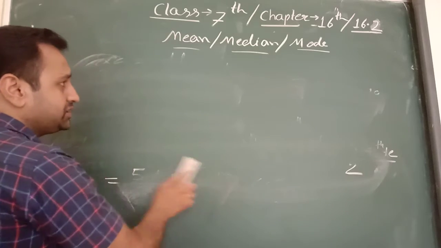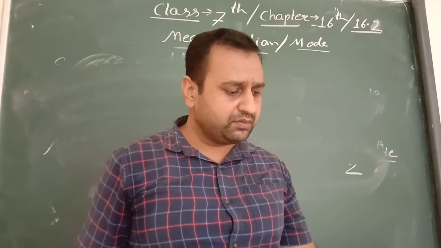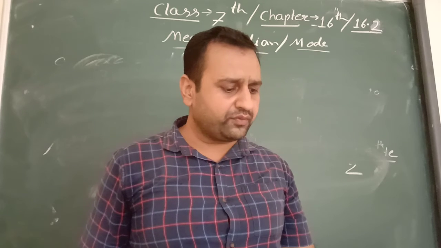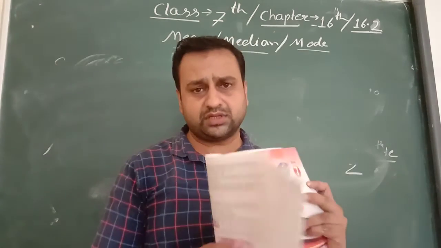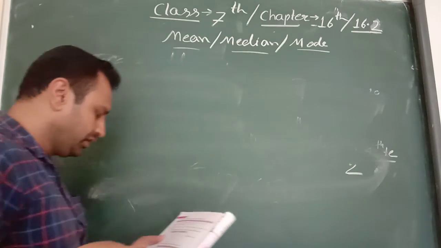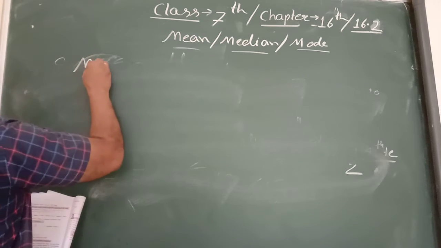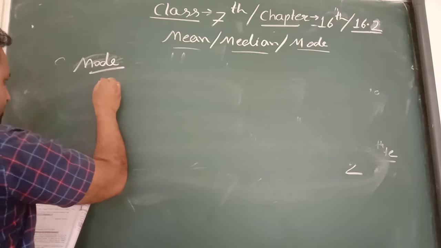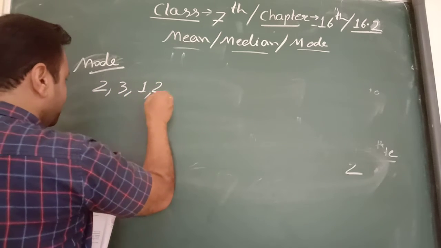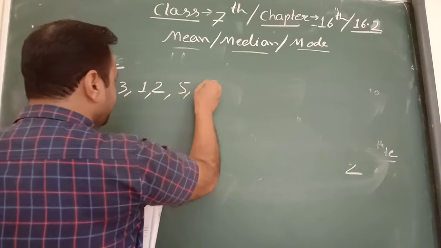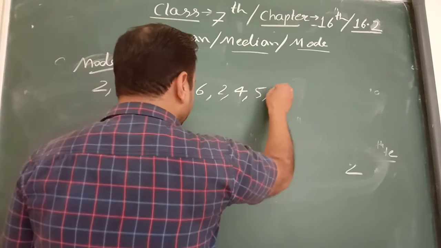Now the last term is mode. Please open page number 308. Mode is the value of the observation which occurs most frequently. Most frequently means the one that repeats the most number of times. To consider this mode, suppose numbers are given: 2 3 1 2 5 6 2 4 5 3.